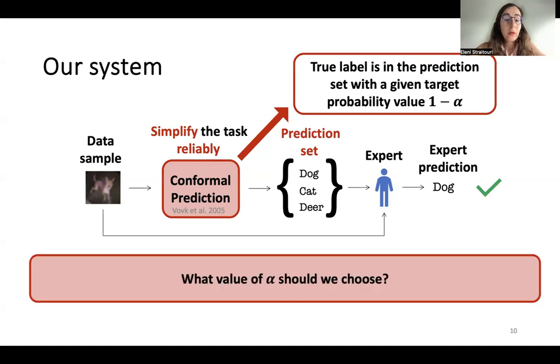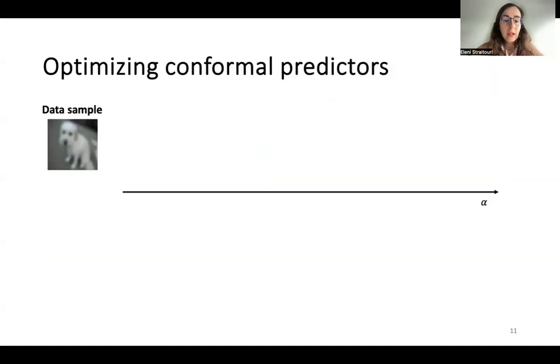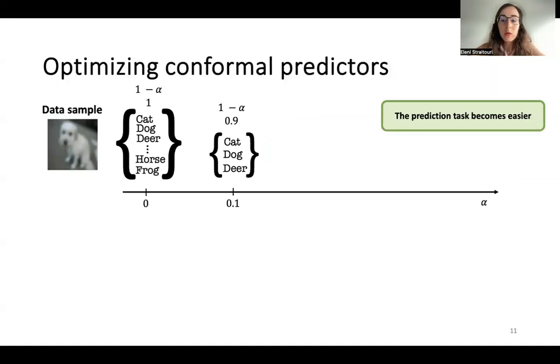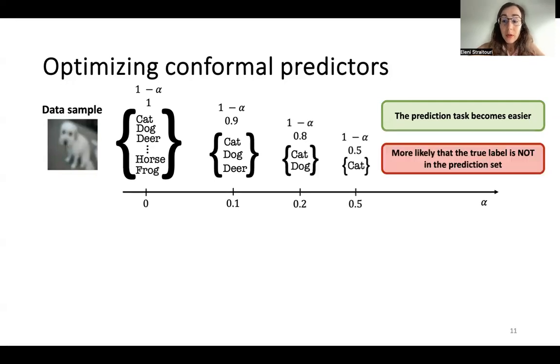And this brings naturally to the question: what alpha value do we choose? Well, if we choose alpha 0, we'll have 100% probability that the true label will be in the prediction set, but at the same time, our prediction set will include all possible labels, and in this case, we will completely fail to simplify the task for our expert. If we choose a slightly larger alpha value, we will end up with prediction sets that are smaller, and the prediction task will become easier for our expert. But as we keep increasing alpha, it will also become likely that the true label is not in the prediction set, in which case we will mislead the expert. Therefore, the alpha value trades off how much we simplify the task for our expert and how much we mislead them.